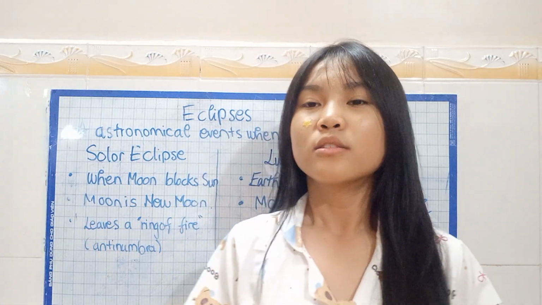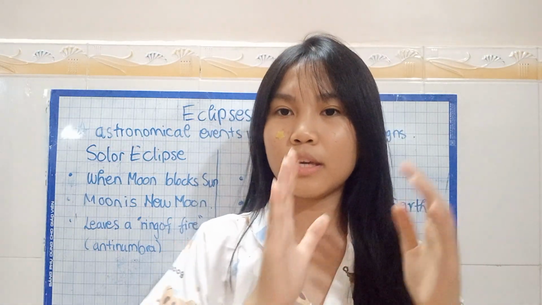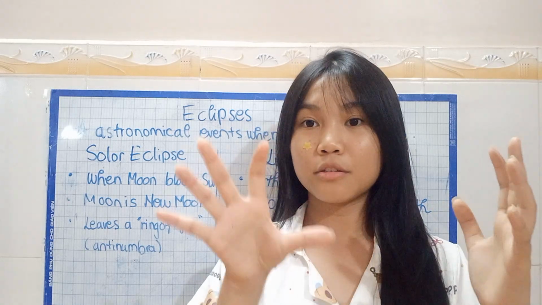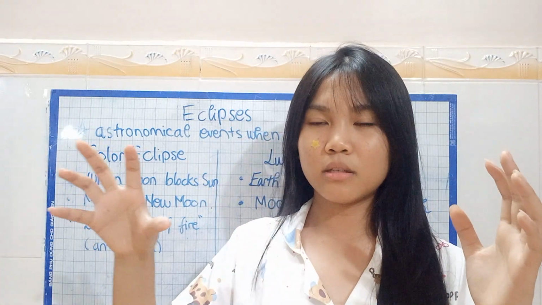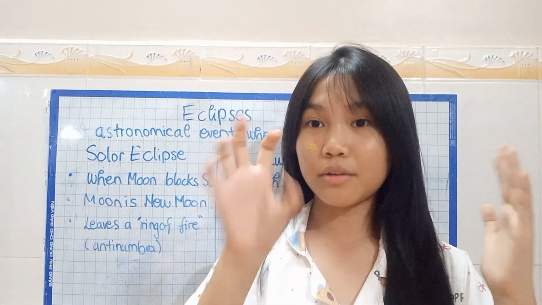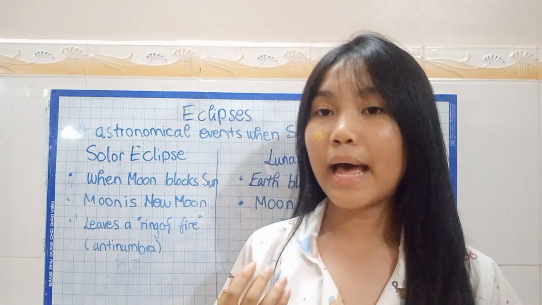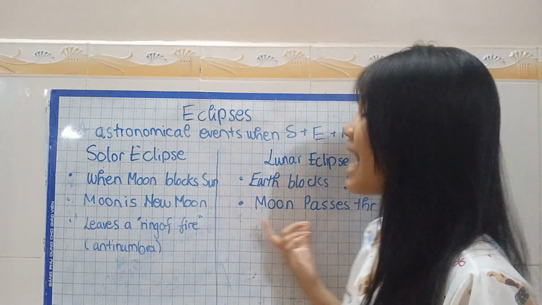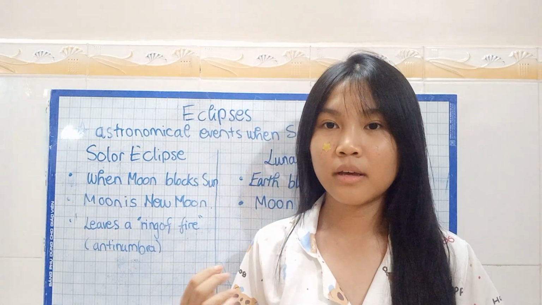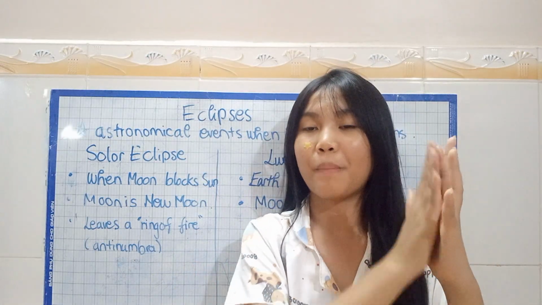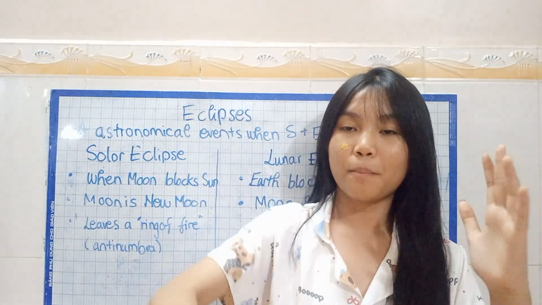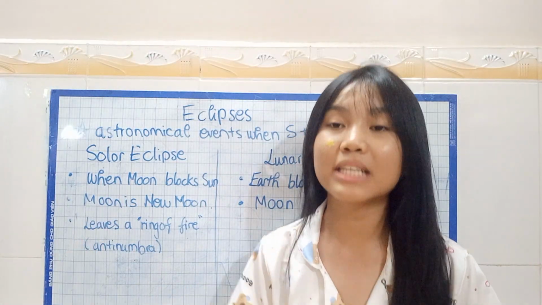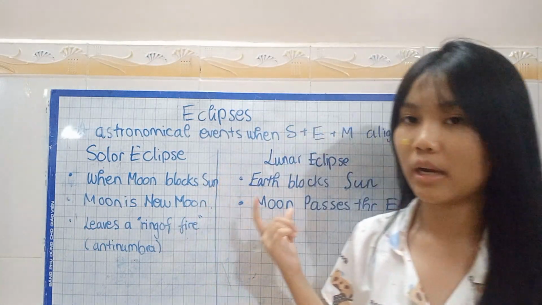So the light passes through the earth and onto the moon, and that's what creates the lunar eclipse.